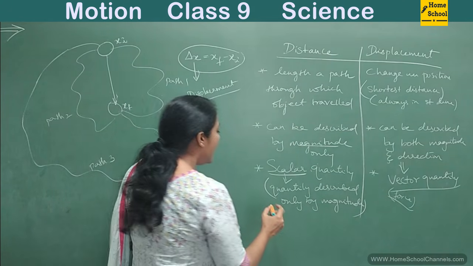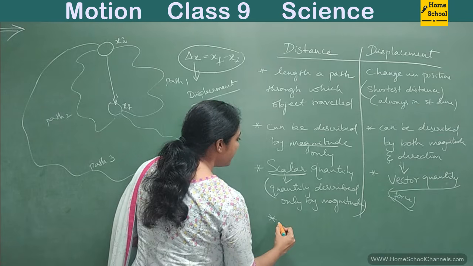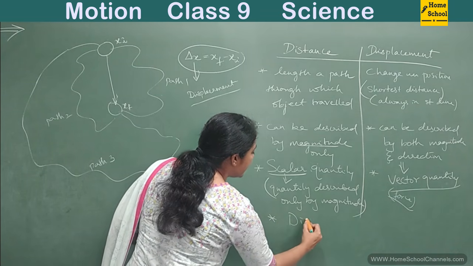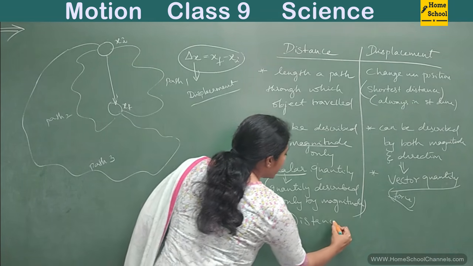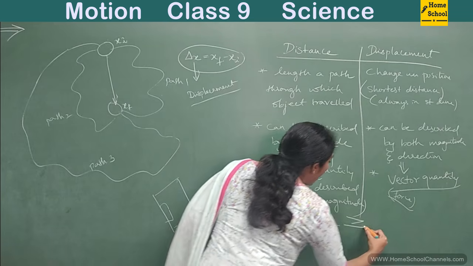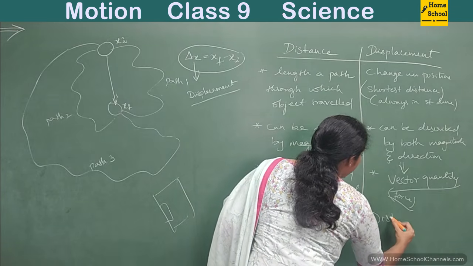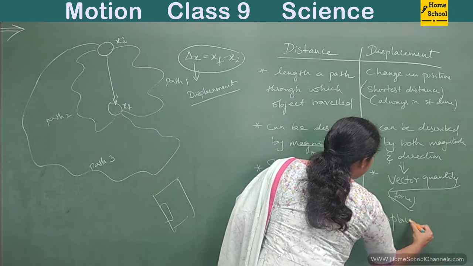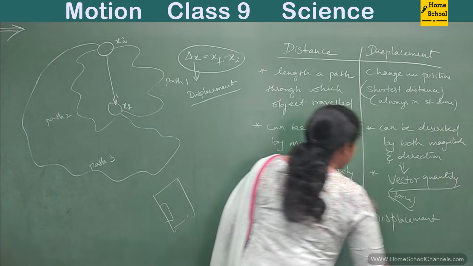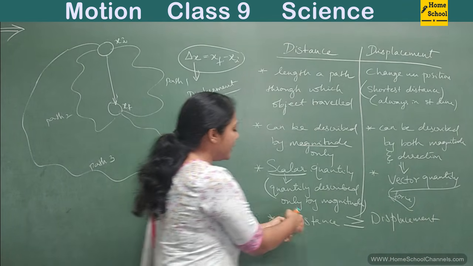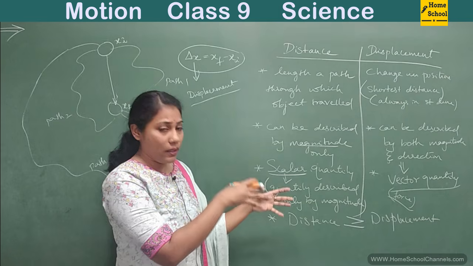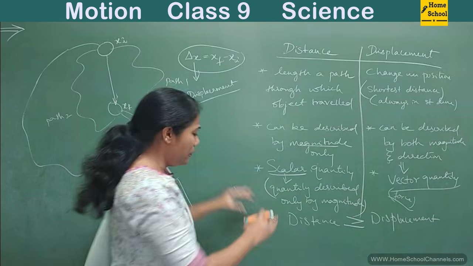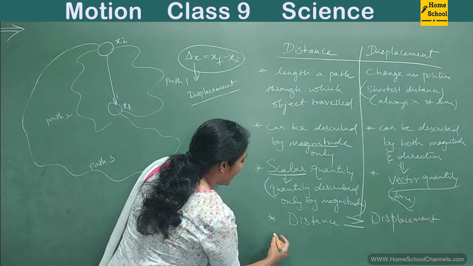Fine. And the next point is, always, distance is greater than or equal to displacement. Distance is greater than or equal to displacement. You will understand this point better with one particular example, so don't worry, just copy it down as of now.